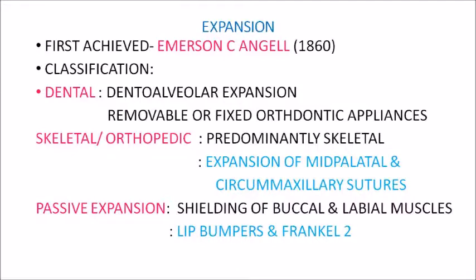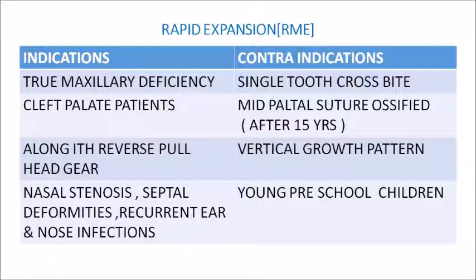lip bumpers. So we have already seen rapid maxillary expansion, which is denoted as RME. It's a skeletal type of expansion where you bring about the separation of your sutures, especially your mid-palatal suture and the adjoining circummaxillary sutures. Now there are certain conditions which indicate the judicious use of rapid maxillary expansion.